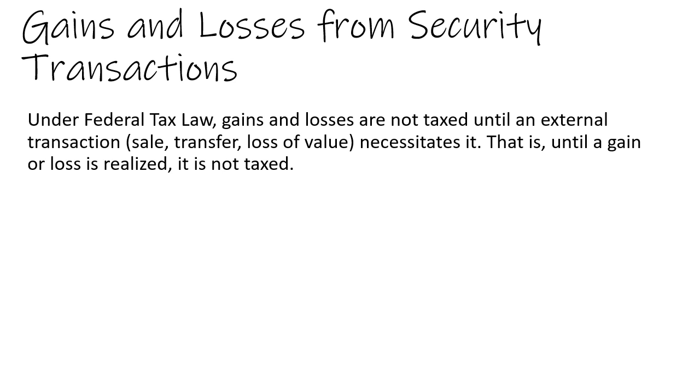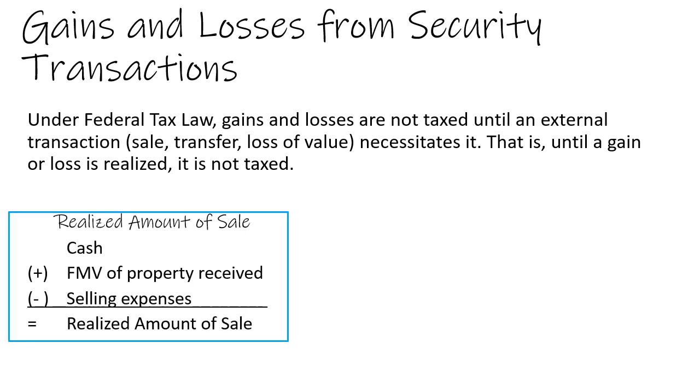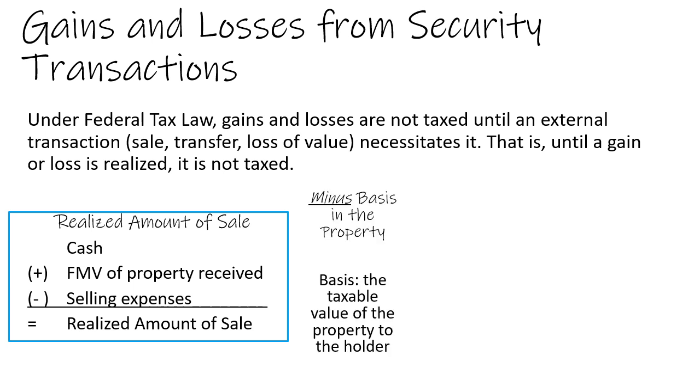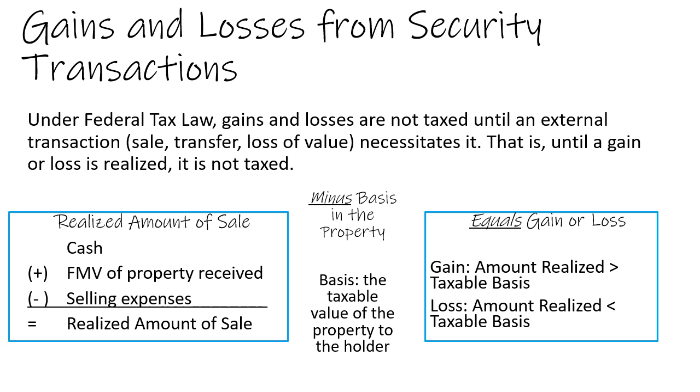Under federal tax law, gains and losses are not taxed until an external transaction necessitates it. That is, until a gain or loss is realized through sale or transfer, it's not taxable. We calculate this using the following formula. The realized amount of the sale is cash plus the fair market value of property received. This can also include the assumption of debts. Selling price minus selling expenses. We subtract from that the basis in the property, which is the value of the property to the holder, which gives you your net gain or loss.